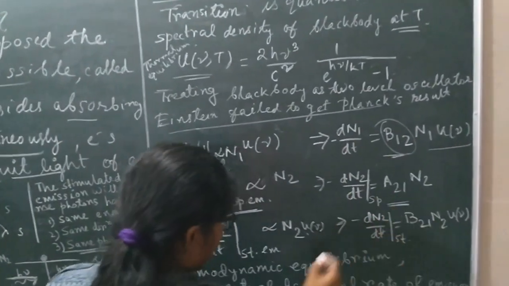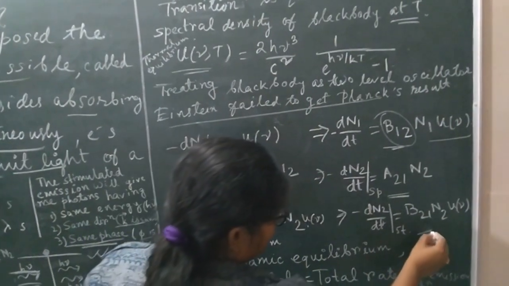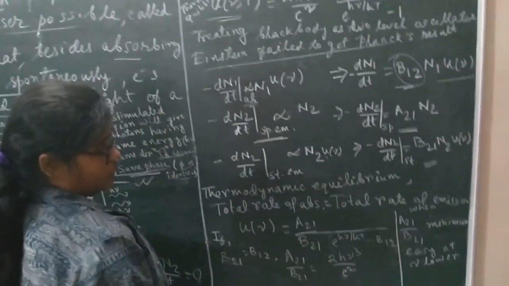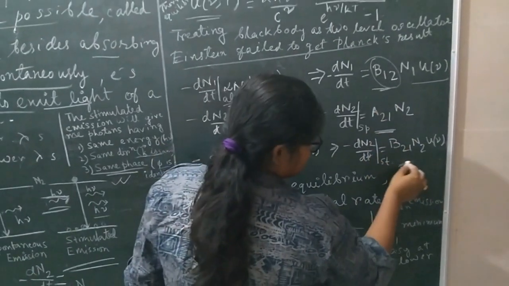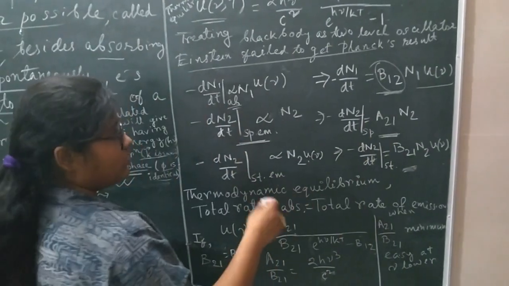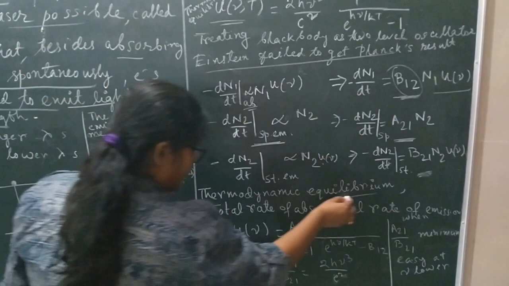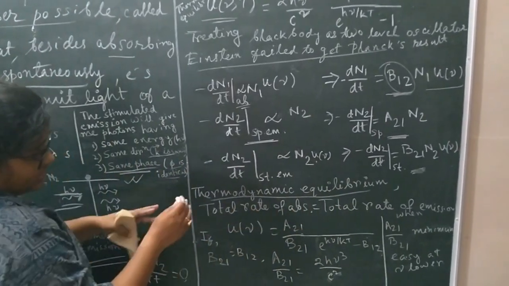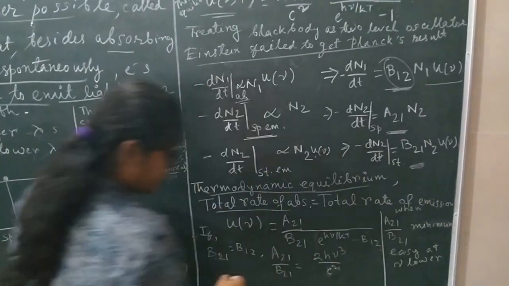For stimulated emission we take B21 into U nu. So A21 is the spontaneous emission, B21 is the stimulated emission, and B12 is the stimulated absorption, or normal absorption. The thermodynamic equilibrium tells us that the total rate of absorption should be equal to the total rate of emission.